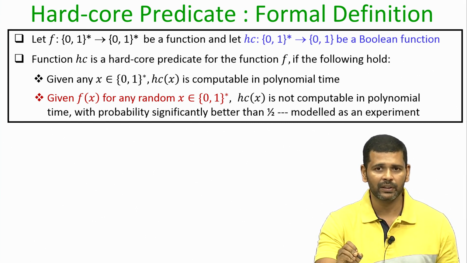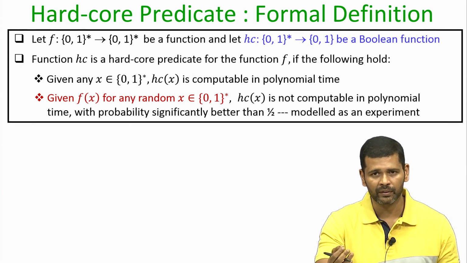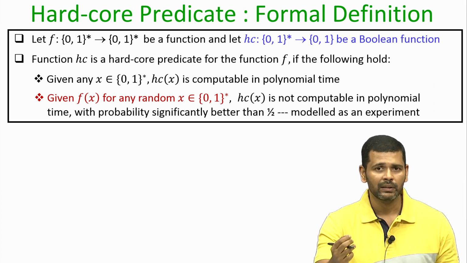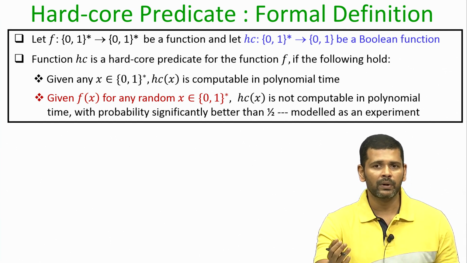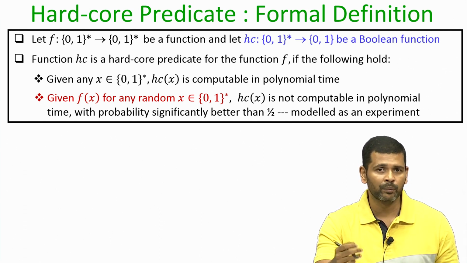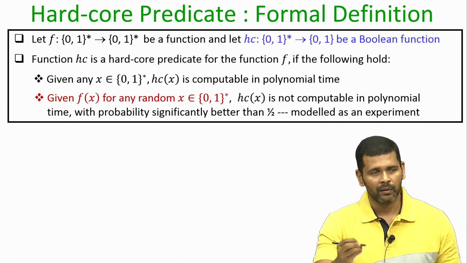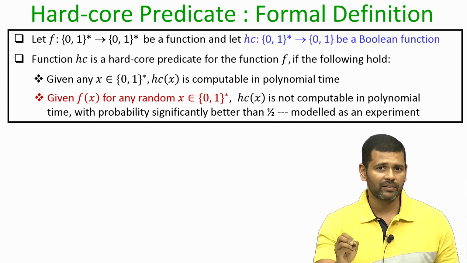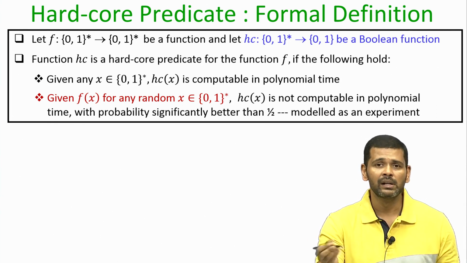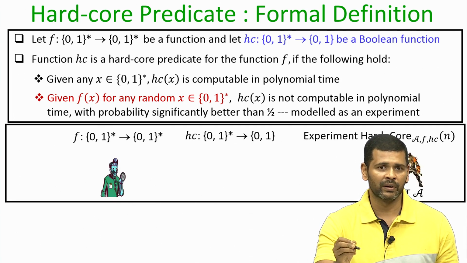That means, the challenge here is that if I give you f of x and I do not tell you the value of x, where x is randomly chosen, then even after learning f of x, you should not be able to compute the value of the function h c of x in polynomial amount of time, except with probability negligibly better than half. If that is the case, then we say that the function h c is actually a hard core predicate associated with the function f.